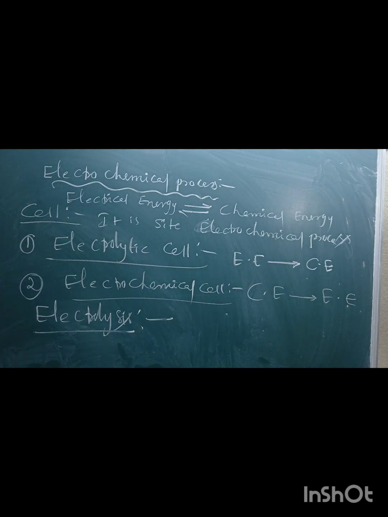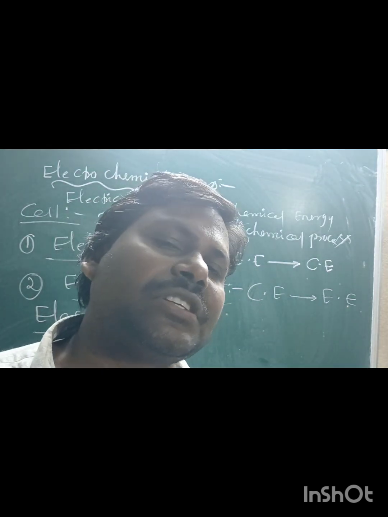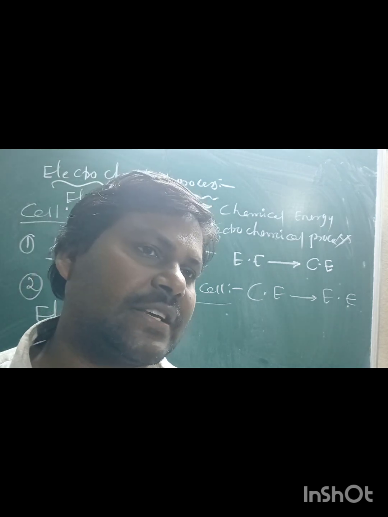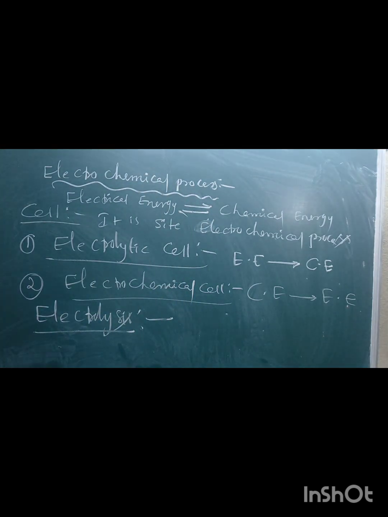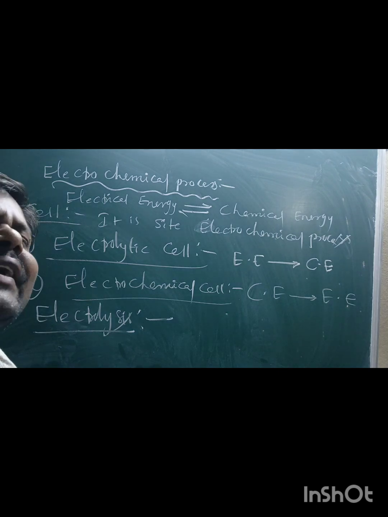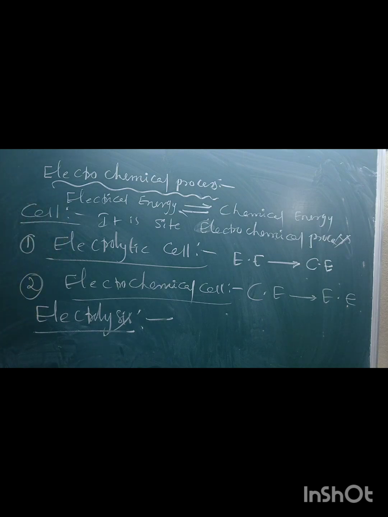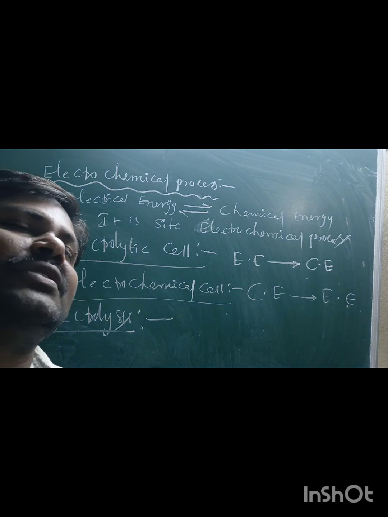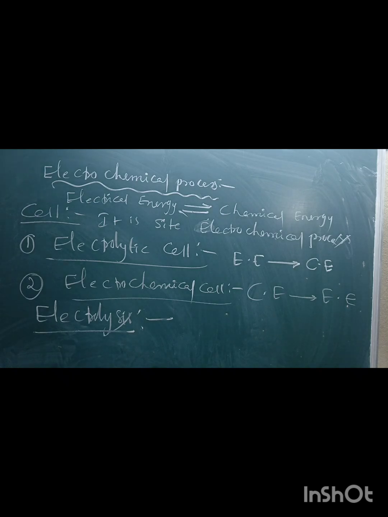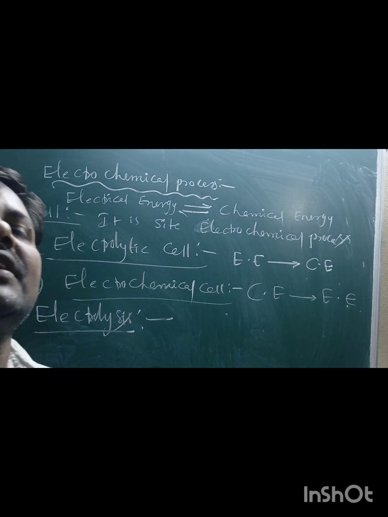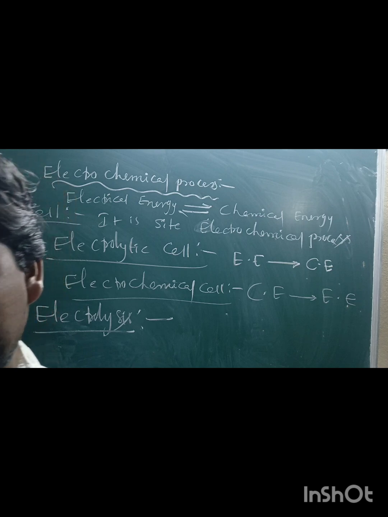The process by which chemical decomposition of an electrolyte or a chemical substance occurs by passing of current through its solution is called electrolysis. The cell in which electrolysis is carried out is called an electrolytic cell. In the electrolytic cell, the source of EMF, electromotive force, is a battery.